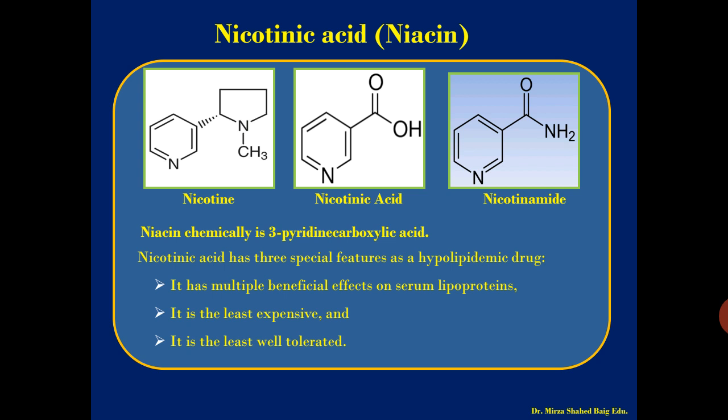Here nicotinic acid in higher quantity, you may call it nicotinic acid or niacin, one and the same thing. In higher doses, for production of antilipidemic action, we require niacin in gram doses so that it will produce the antilipidemic effect.